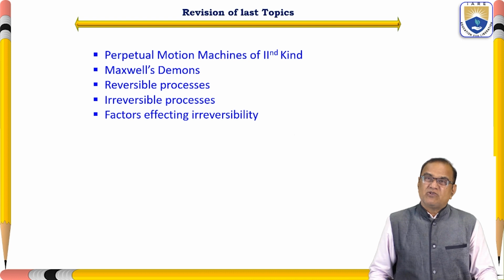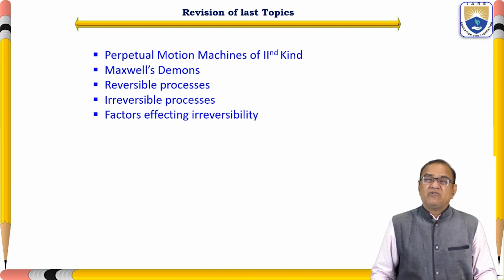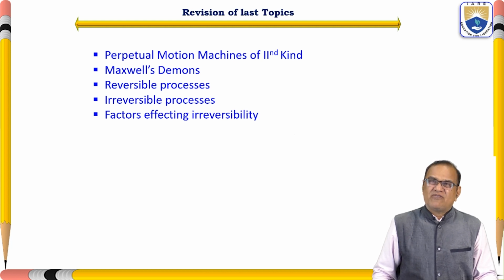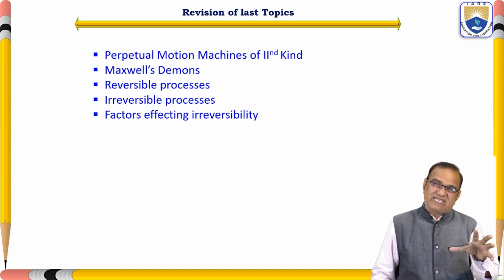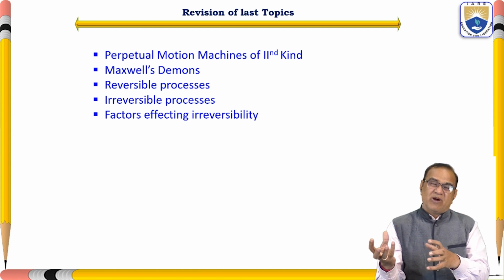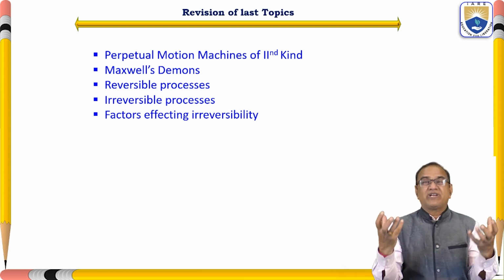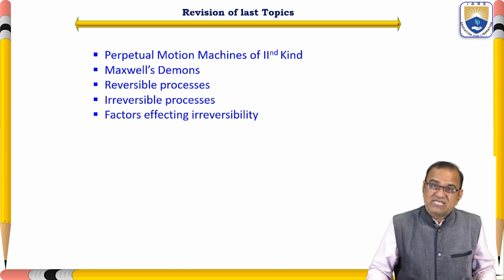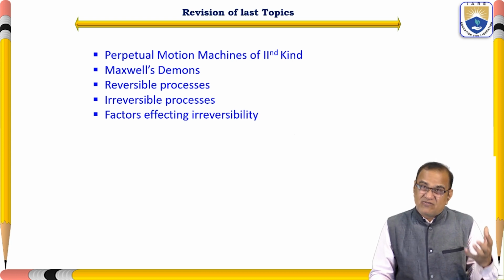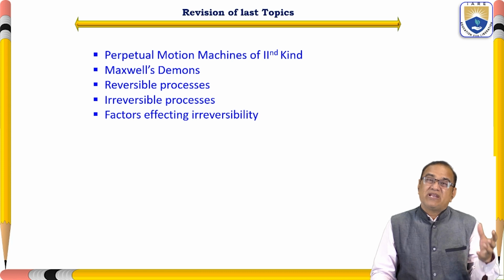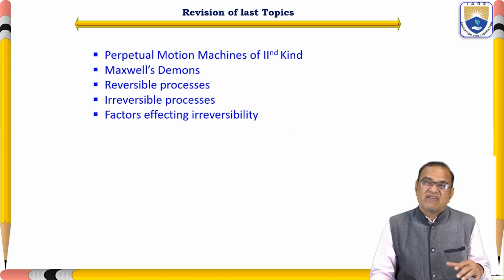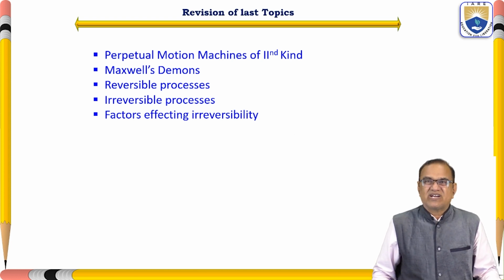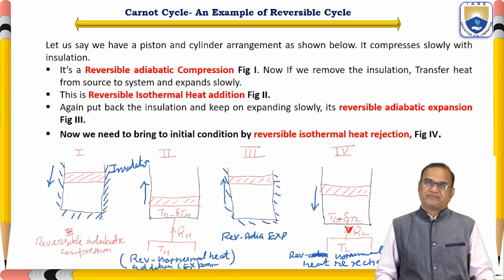We have discussed the perpetual motion machine, those machines which are hypothetical. We should not waste our time on such activities. The Maxwell demon is like a robot at the gate, separating the high temperature molecules from the low temperature molecules. We have also seen reversible and irreversible processes, and the factors affecting irreversibility: friction, free expansion, and the mixing of gases.